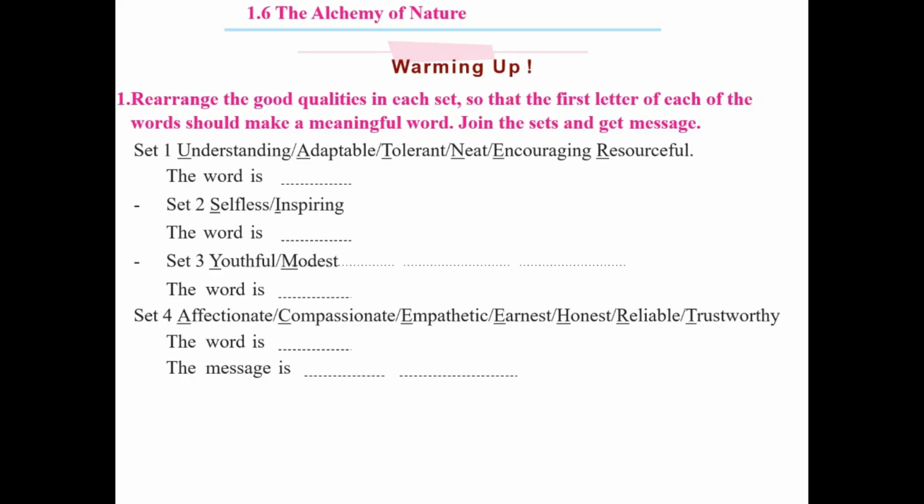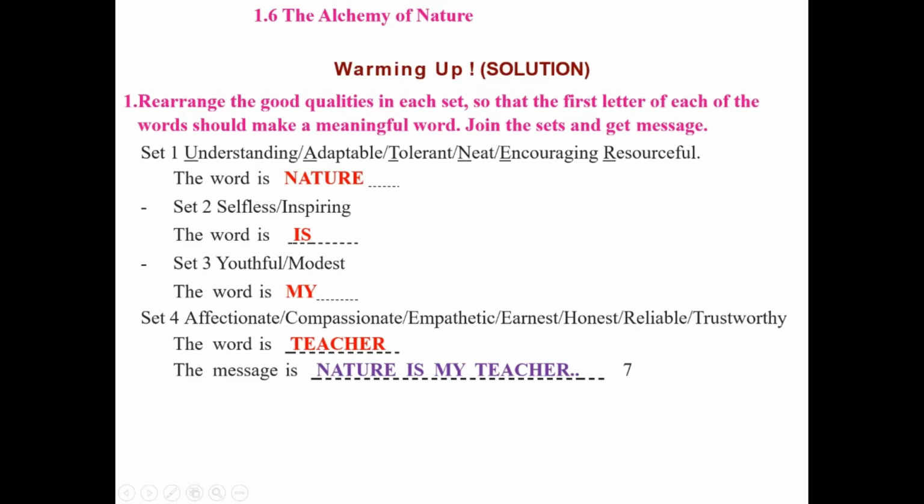Let us see set number 1. What are the underlined letters? U, A, T, N, E and R. So what is a meaningful word formed here? The word is nature. In set 2 you can see selfless, inspiring. S and I are underlined. So the meaningful word here is I-S. Set 3, Y and M are underlined. The meaningful word is M-Y, my. And finally set number 4, the underlined letters are A, C, E, E, H, R, T. Obviously it is teacher. So the message that we are getting here is nature is my teacher.